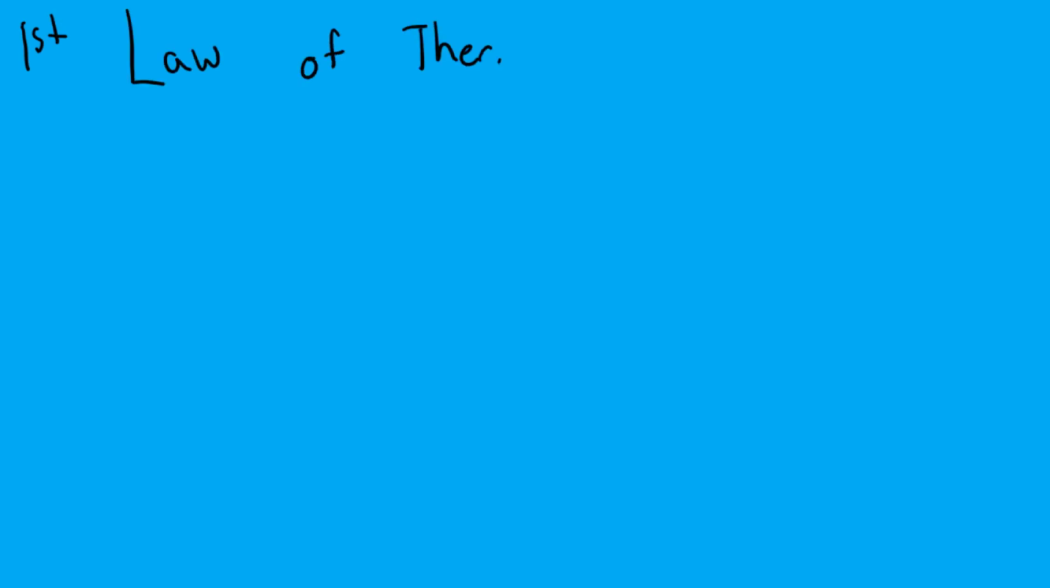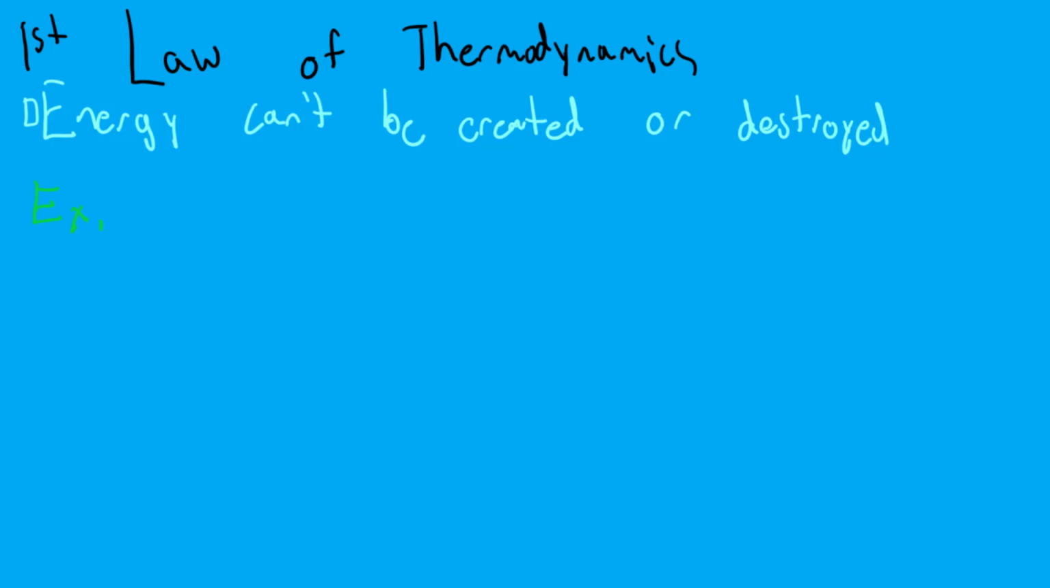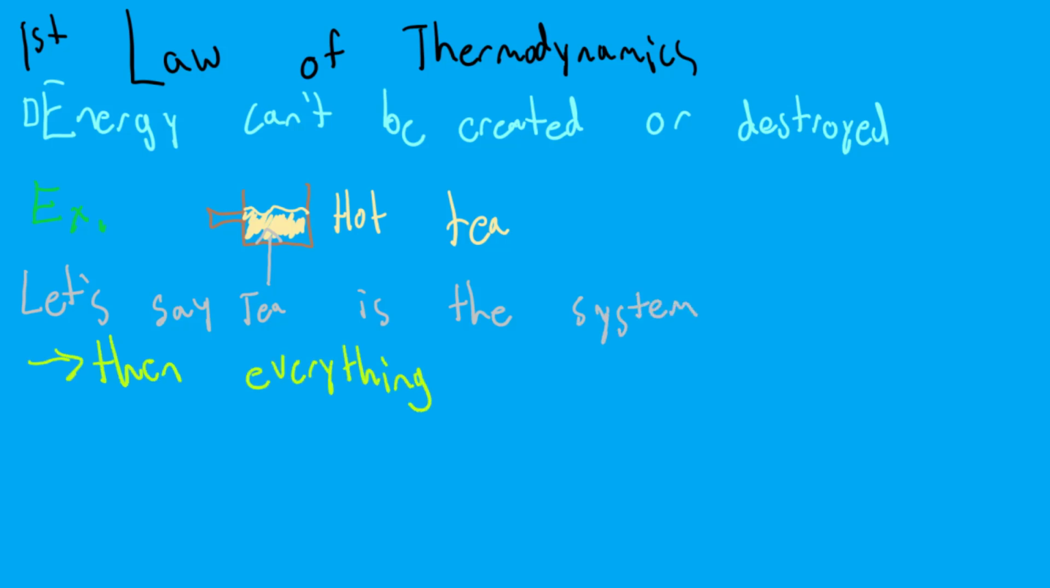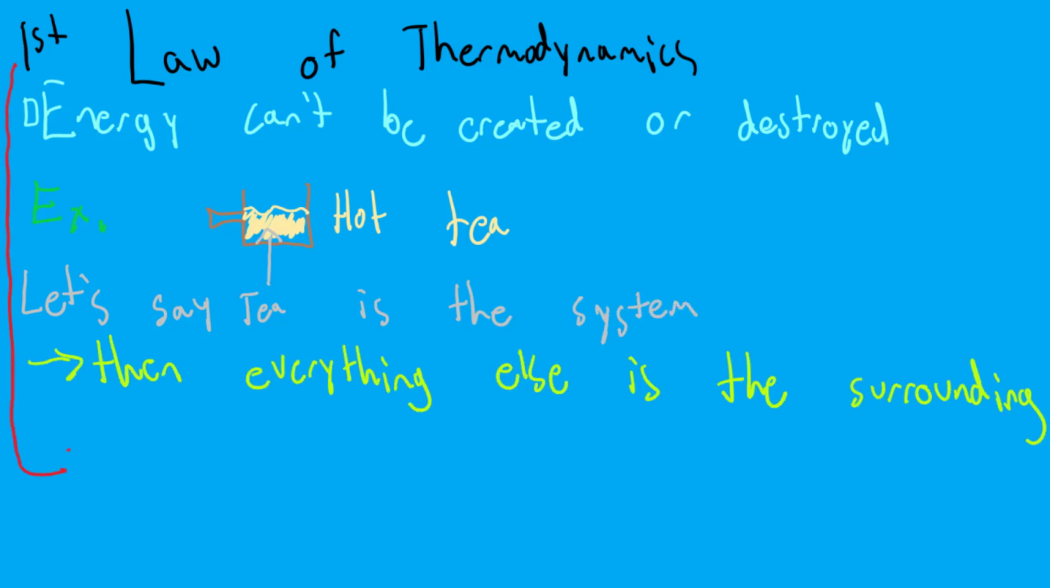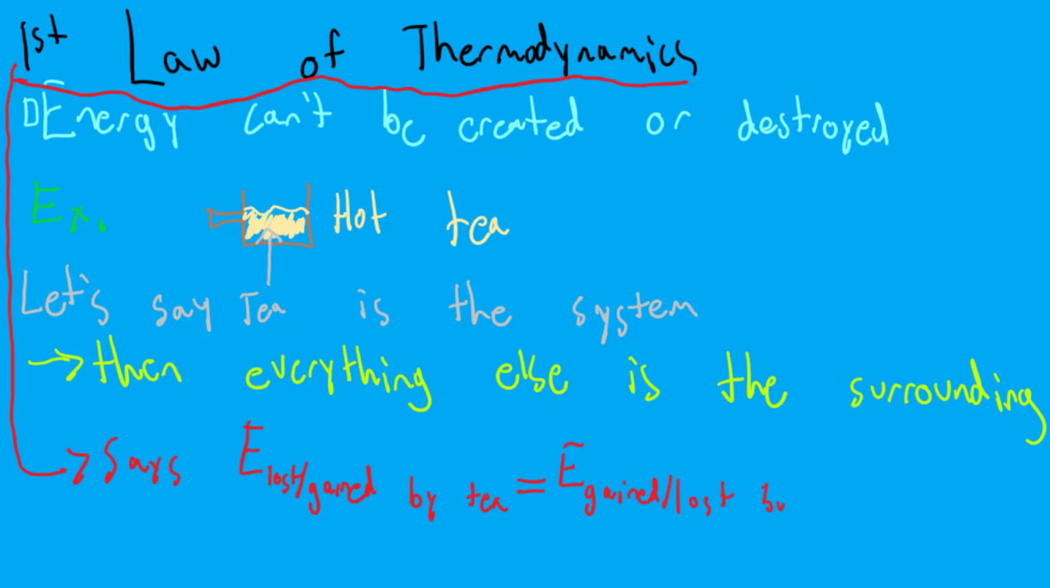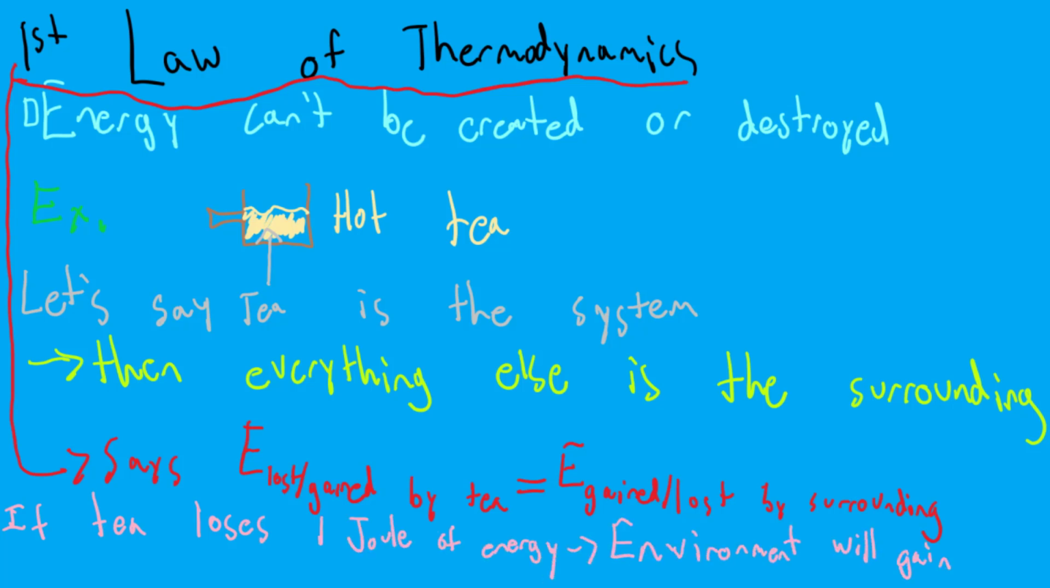The first law of thermodynamics says energy cannot be created or destroyed. For example, let's say we have some hot tea. We could arbitrarily say that the hot tea is the system and that everything else is the surroundings. According to our first law of thermodynamics, the energy lost or gained by our system, which is the tea, should be equal to the energy gained or lost by the surroundings. Thus, if the tea loses 1 joule of energy, the environment has to gain 1 joule of energy.